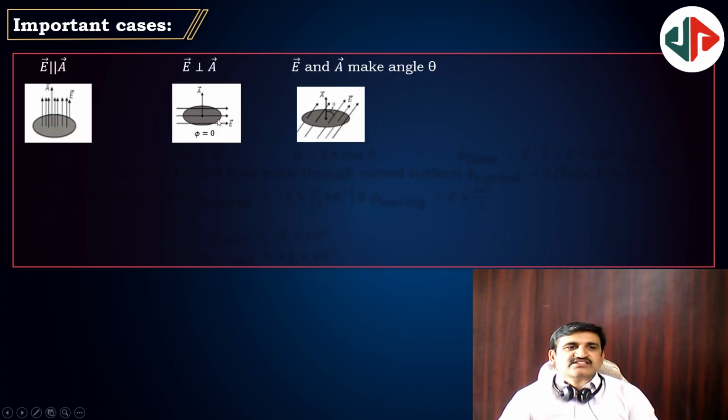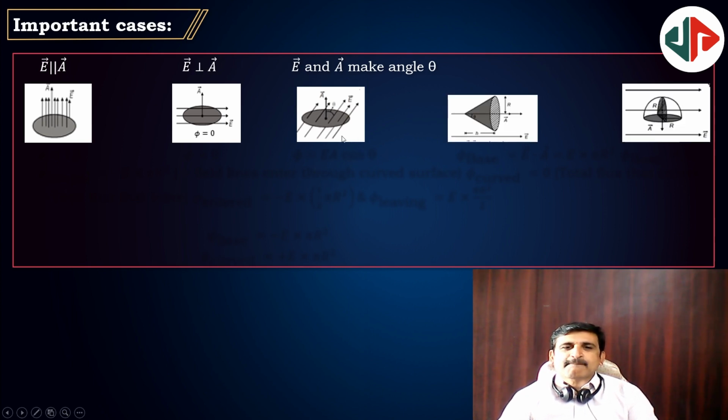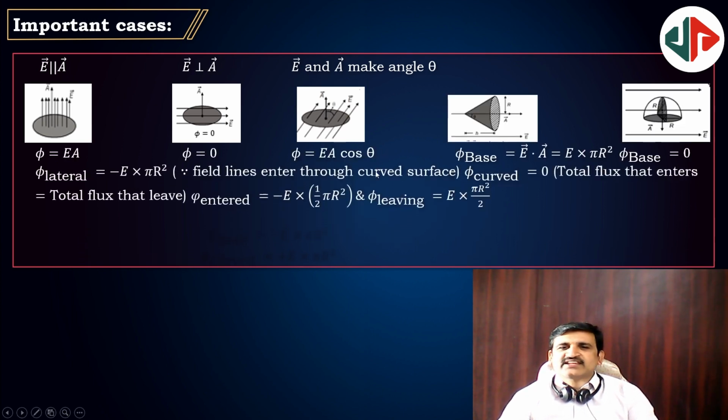Whenever E is parallel to A, there is maximum flux. E perpendicular to A, zero flux. See, flux is useful if and only if it is passing through the area. If it is passing over the area, it is useless. If it is making an angle theta, then you have to consider EA cos theta. Many cases I gave. Very good.